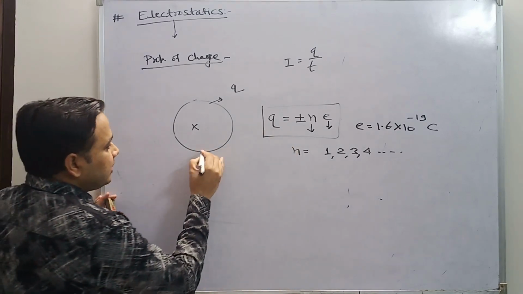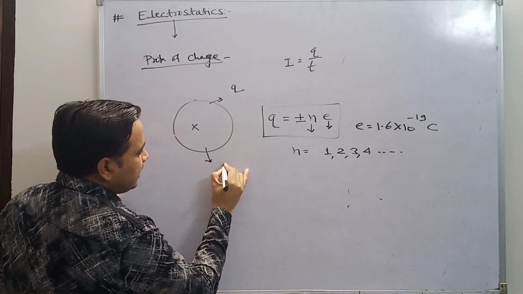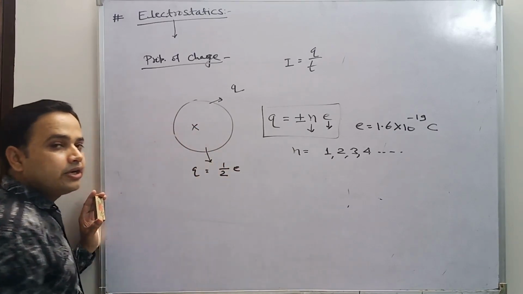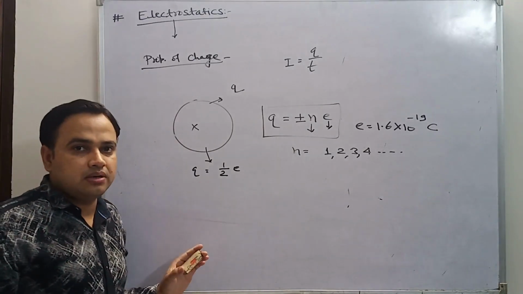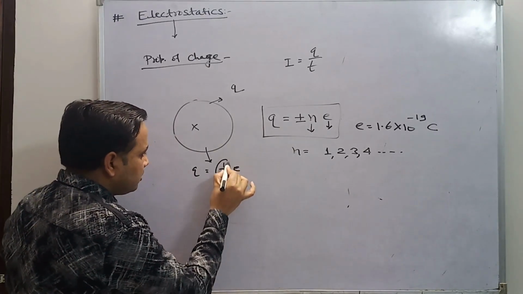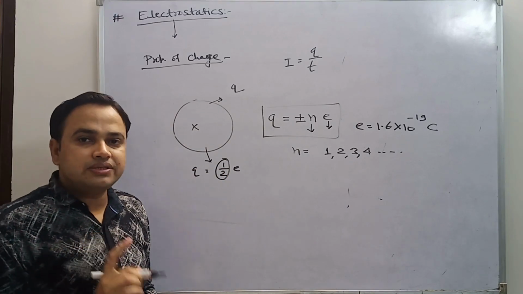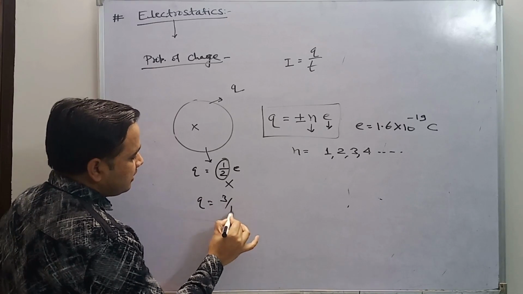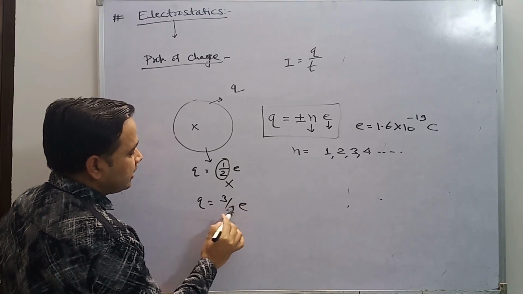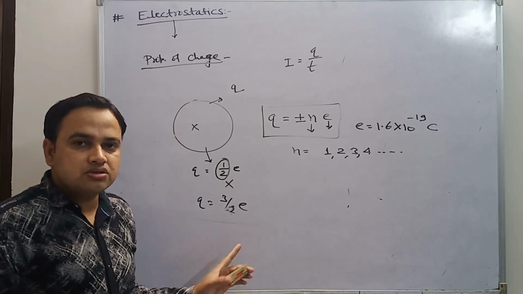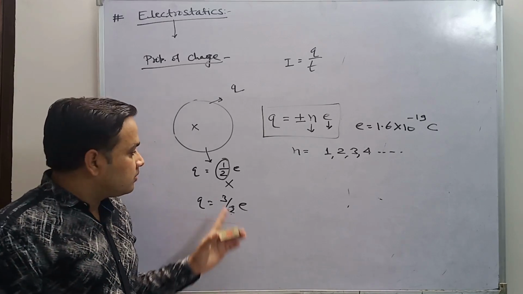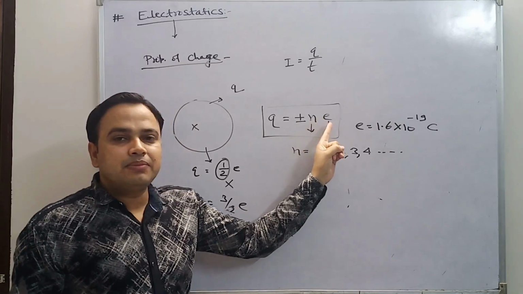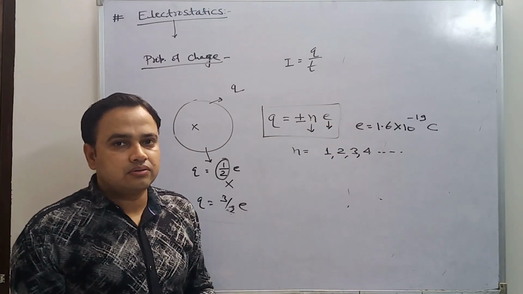If you say there is a body with charge of 1 by 2 electron, it is not possible because it is not an integral multiple of the charge of an electron. If you say there is 3 by 4 electron or 3 by 2 electron on a body, it is also not possible, because the total charge on a body is an integral multiple of the charge of an electron.